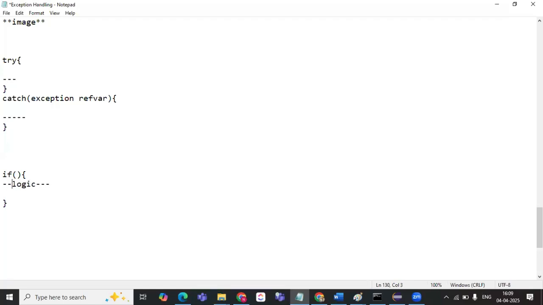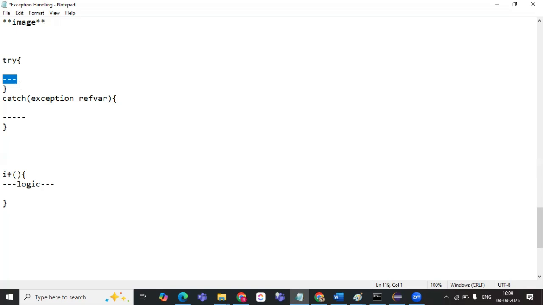In the same way, the statement that is interrupting the execution of the program, in which the exception is occurring, will be kept inside the try block, just as the logic is kept inside the if block.